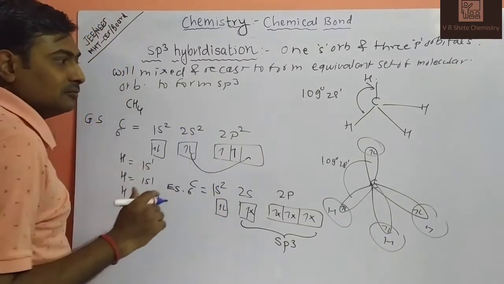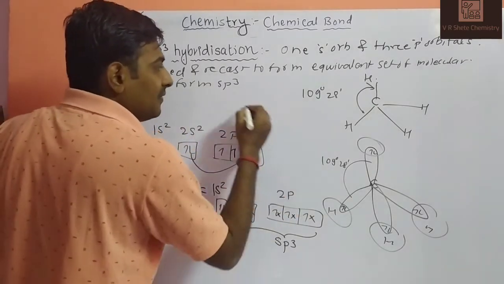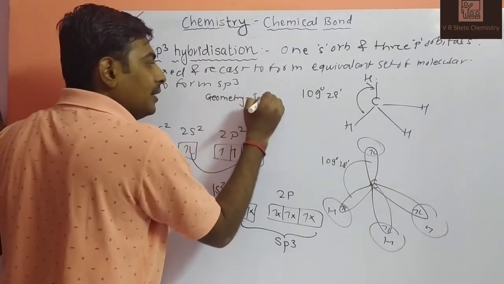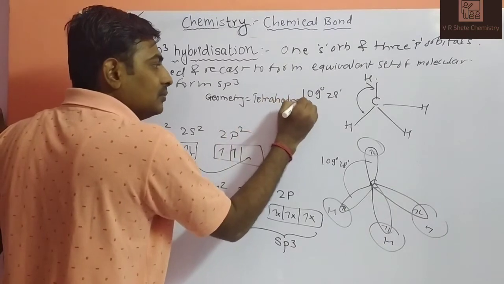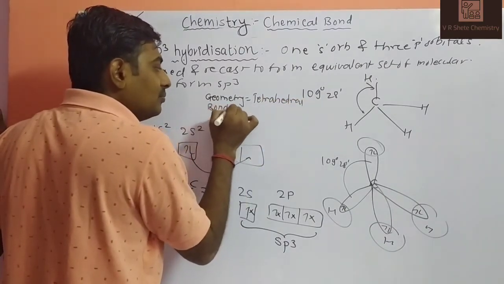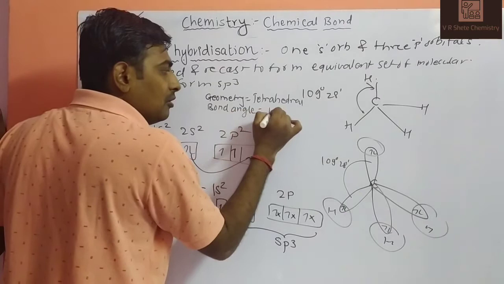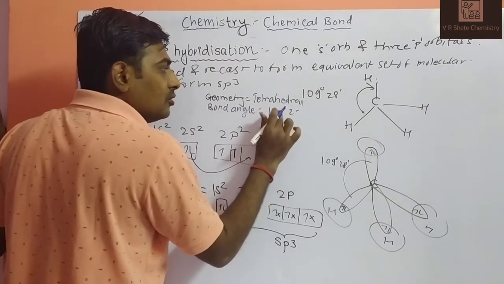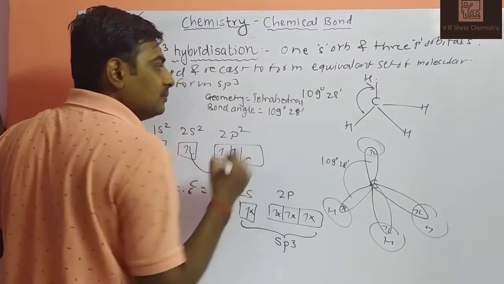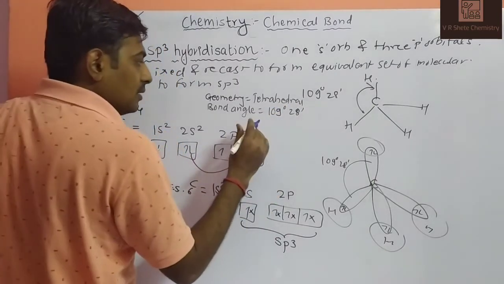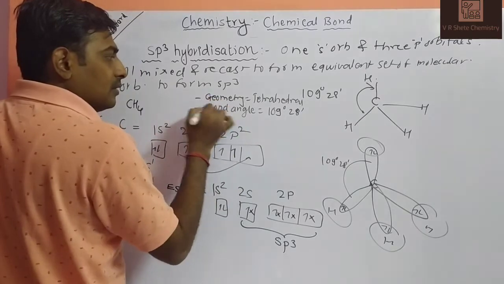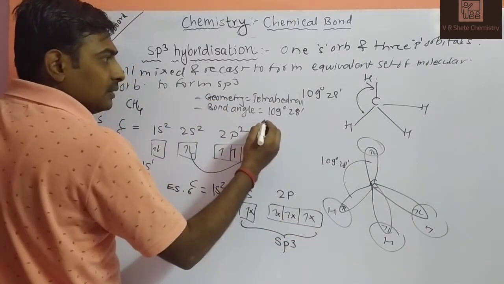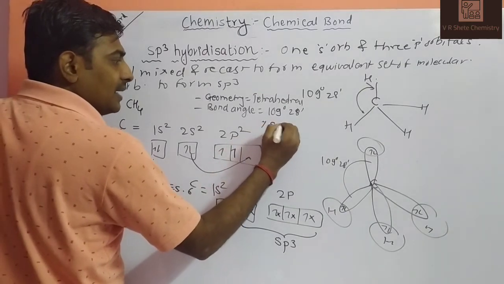First of all, what is the geometry of the molecule? Geometry: tetrahedral. Bond angle: 109 degrees 28 minutes. Next, hybridization, then percentage of s character.